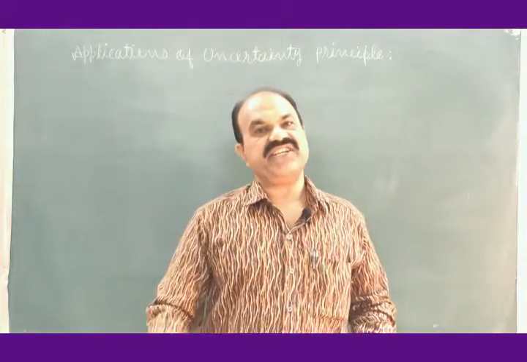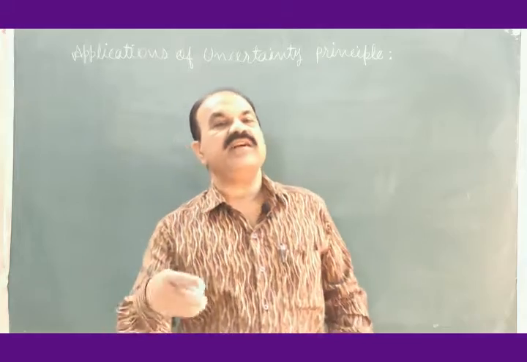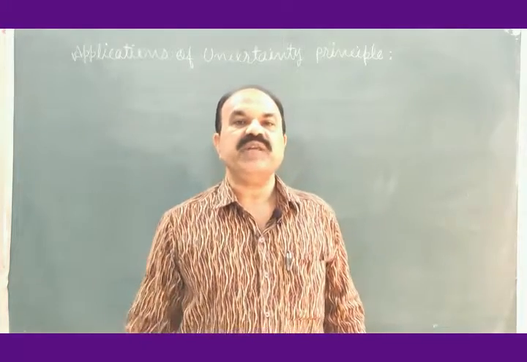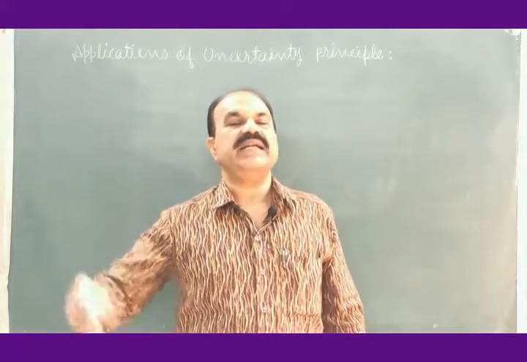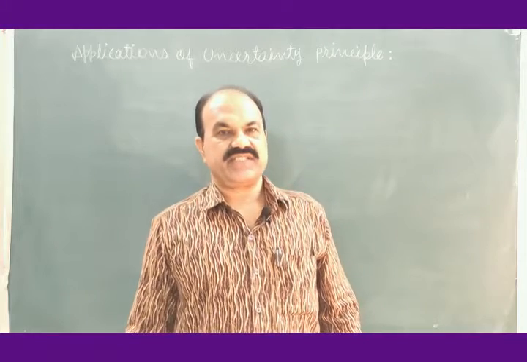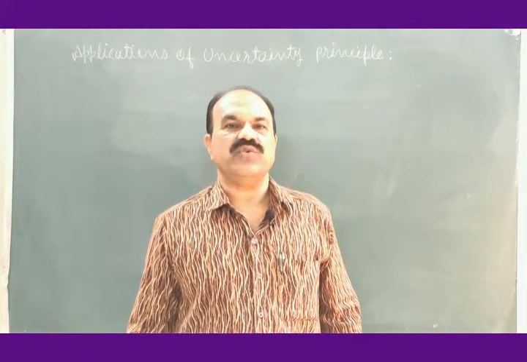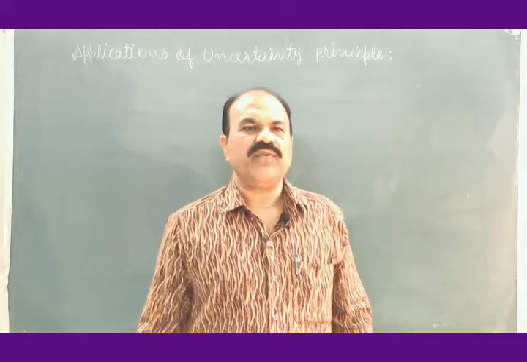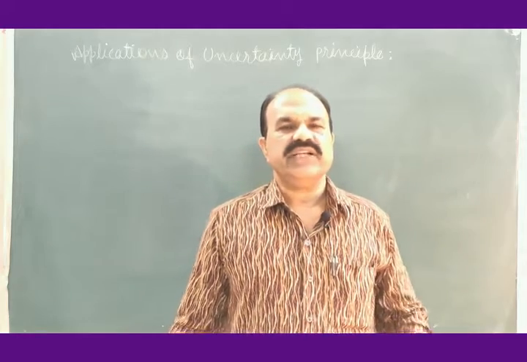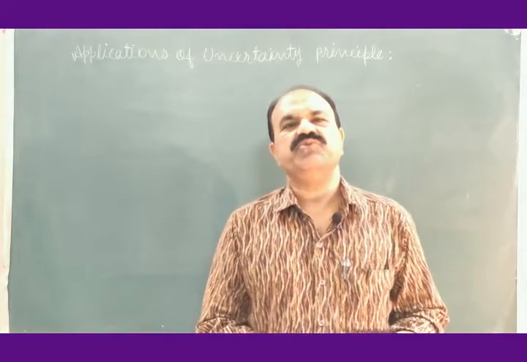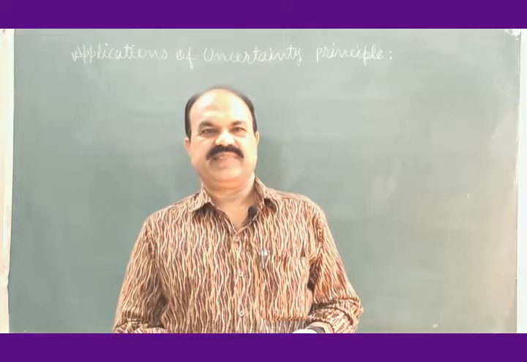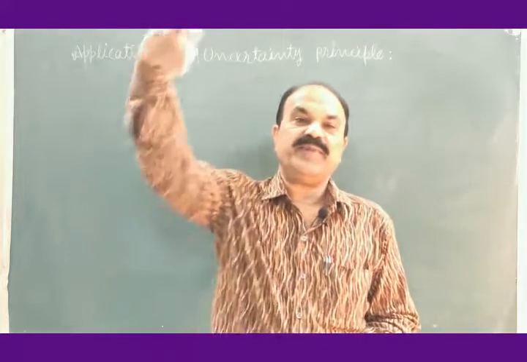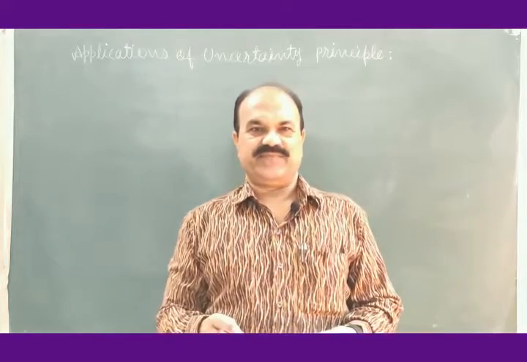In such breaking of heavy nuclei, beta particles, beta rays are emitted out. And therefore, it is natural to think that electron may be present in the nucleus.